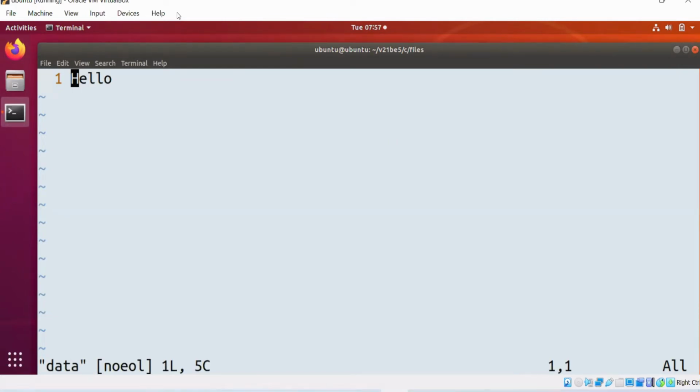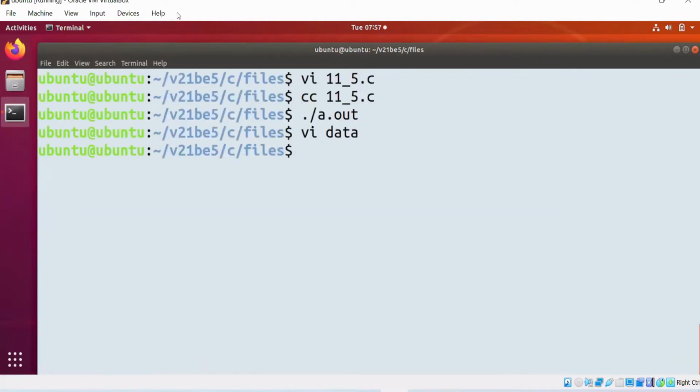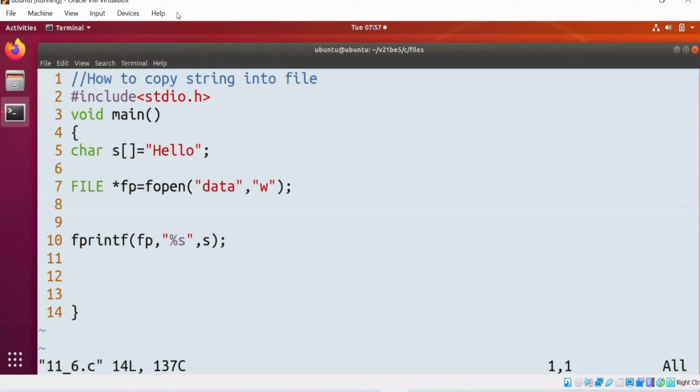Reverse program, very simple. 11_5.c, 11_6.c. In this reverse program, one very basic question I need to ask you. If you are declaring an array, is providing the number of elements mandatory or optional? Declaring, not initializing. Yes, mandatory. This program is how to read a string from file.